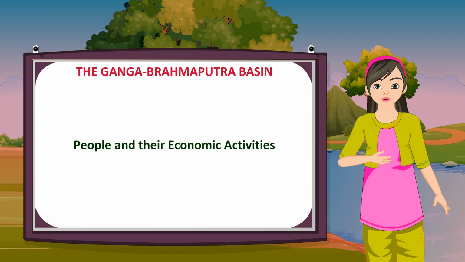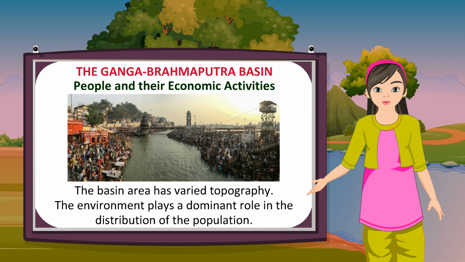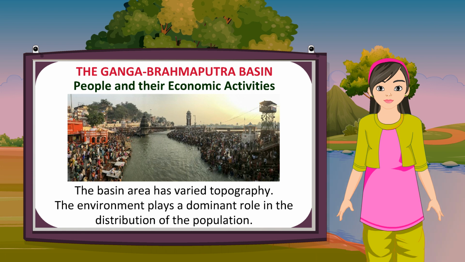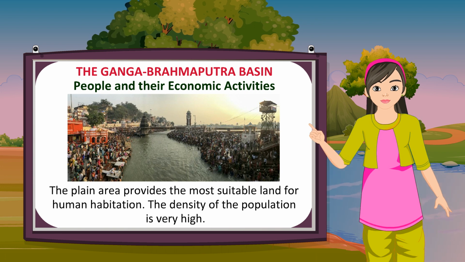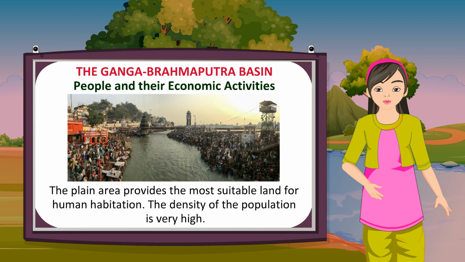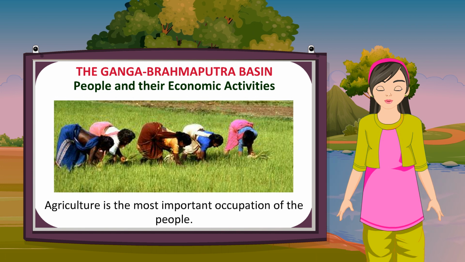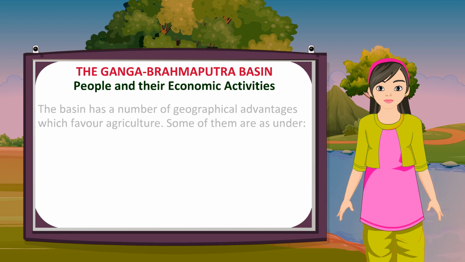People and their economic activities. The basin area has varied topography. The environment plays a dominant role in the distribution of the population. The plain area provides the most suitable land for human habitation. The density of the population is very high. Agriculture is the most important occupation of the people.